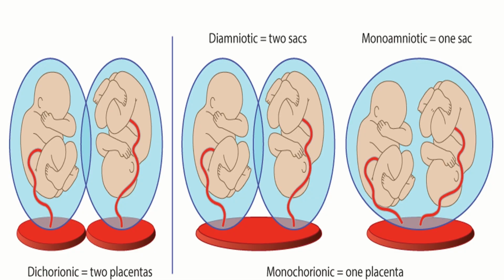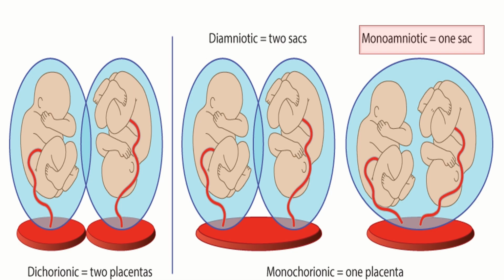Explain to the woman with an uncomplicated monochorionic diamniotic twin pregnancy that planned birth from 36 weeks does not appear to be associated with increased risk of serious adverse outcome, and continuing pregnancy beyond 36 plus 6 weeks increases the risk of fetal death.